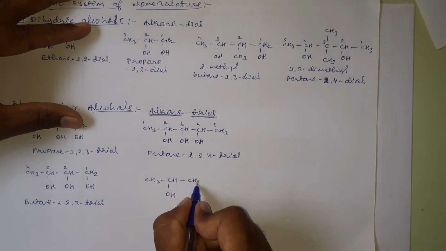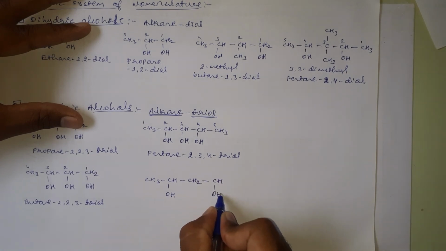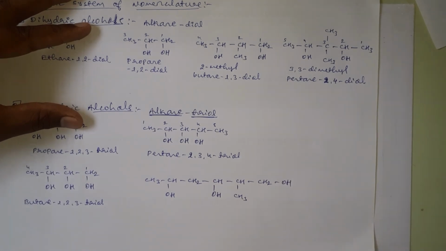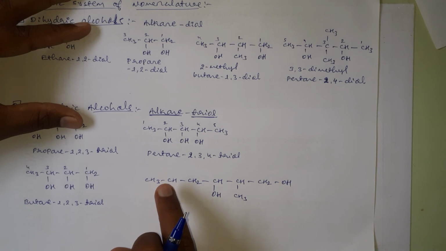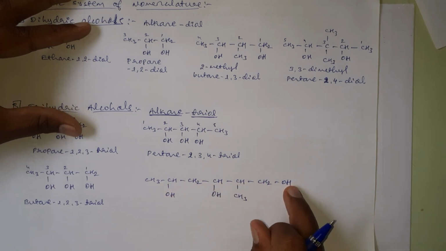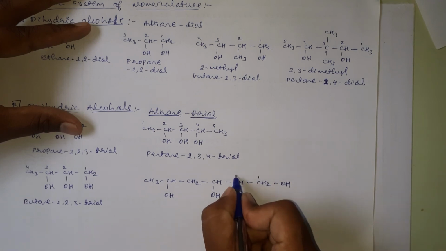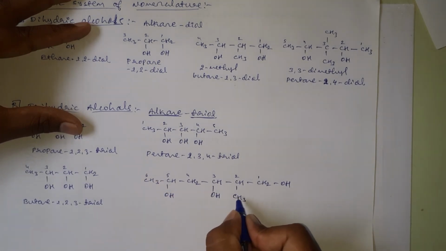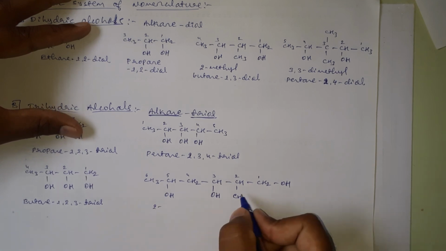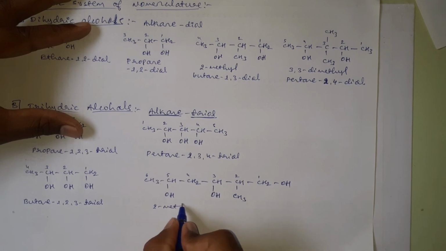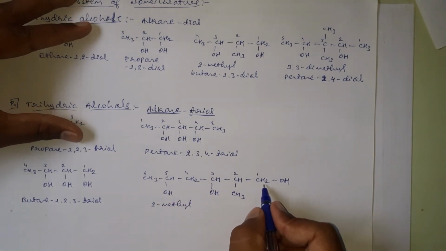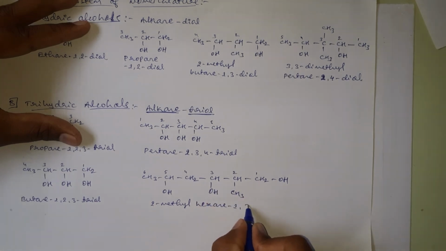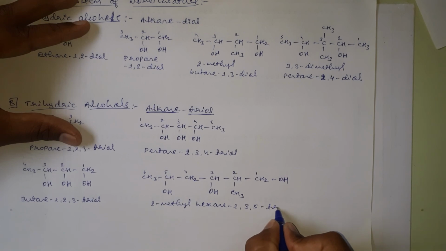I will take another example, CH3, CH(OH), CH2, CH(OH), CH(CH3), CH2OH, and here we have to take this one as a parent chain, because this chain is containing 3 OH groups, and we have to number in this direction 1, 2, 3, 4, 5, 6, and here on second carbon one methyl group is there as a substituent, therefore we should name this one first, that is 2-methyl, and the parent chain is containing 6 carbon atoms, therefore it is hexane. Hexane-1,3,5-triol.